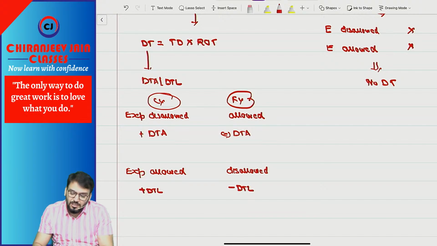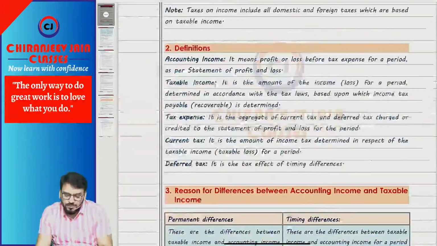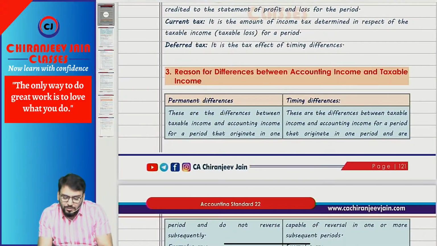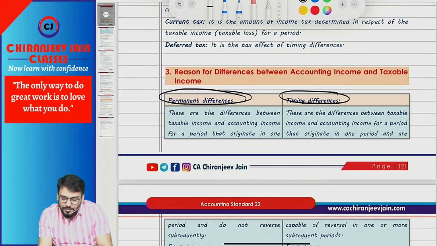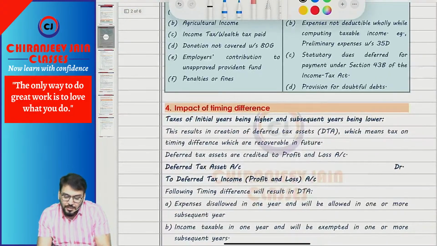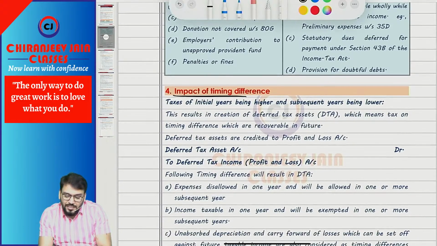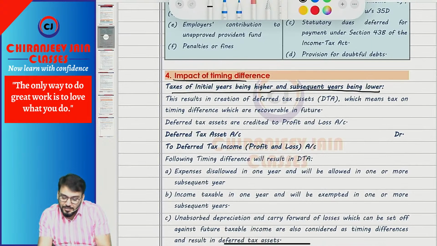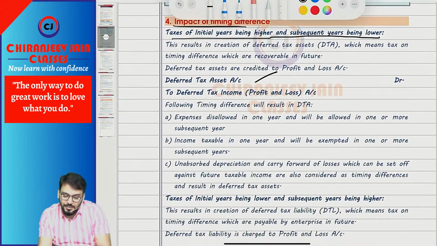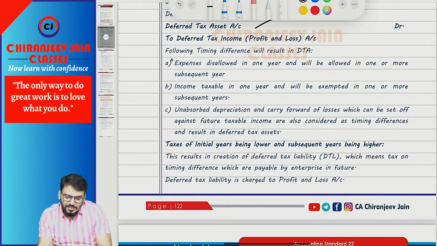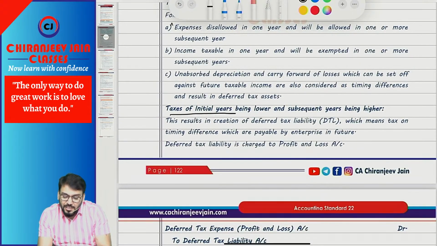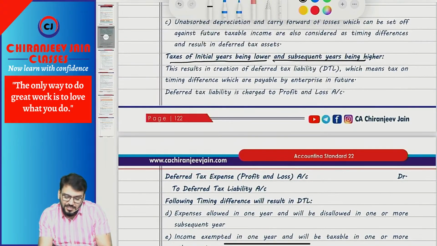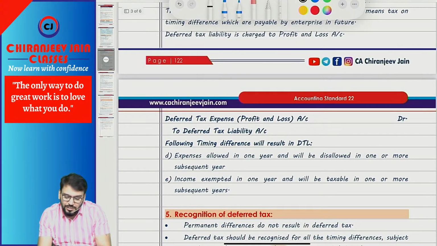Understood this much? So now we can come to the additional point of this chapter. Definition you can do. This you have understood, permanent difference and timing difference. This I am not explaining again. Now impact also you have understood. Taxes of initial year being higher and subsequent year being lower, so recognize DTA. This is all given, just read it. Taxes of initial year being lower and subsequent year being higher, so DTL. Just read it. Therefore tax expense to DTL.